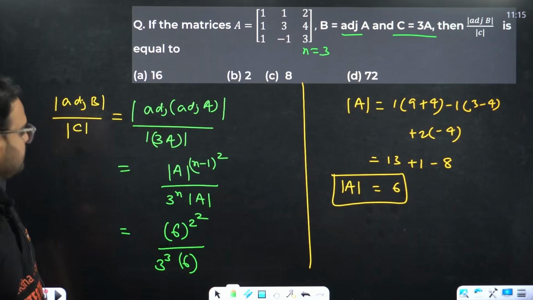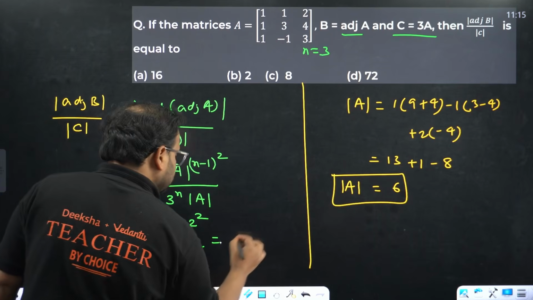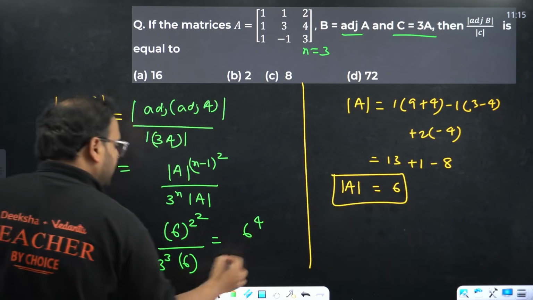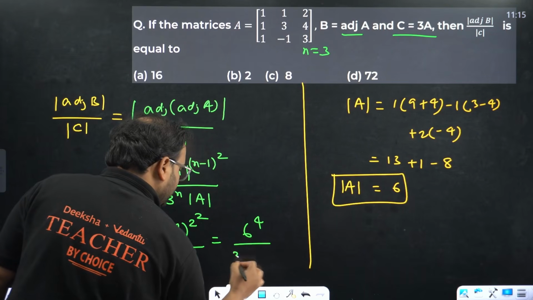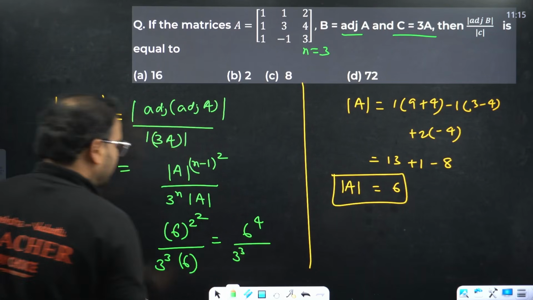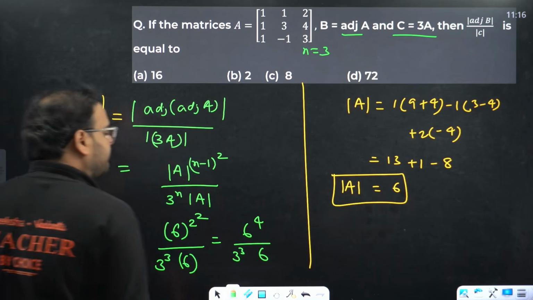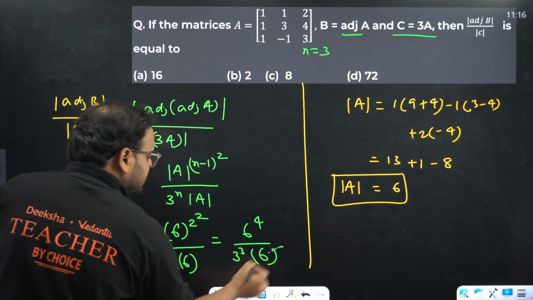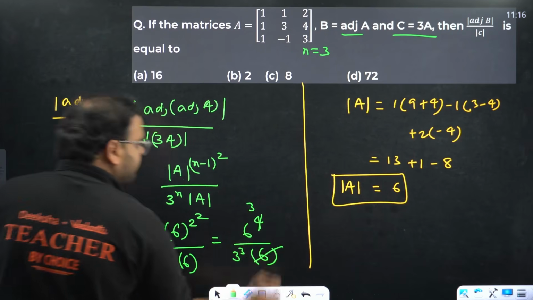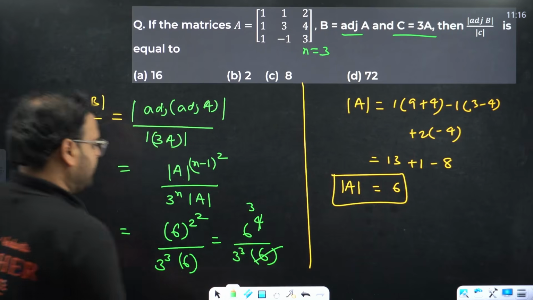Continue. Getting this value as 6 power 4 upon 3 cube, and then we have again 6 over here. If you check, this will cancel with 3. Am I right? Let me continue.